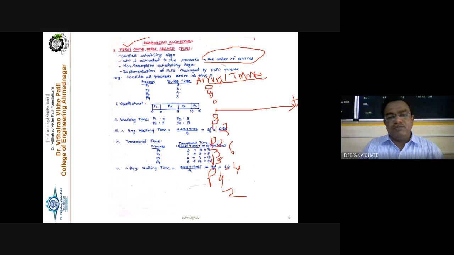First P1 is taken and the execution time is 3 milliseconds, from 0 to 3. So the P1 process is executed here. At 3 milliseconds, the execution of P1 is completely done. As soon as the P1 process is executed, it will be removed from the system.